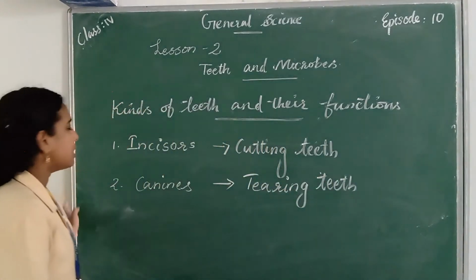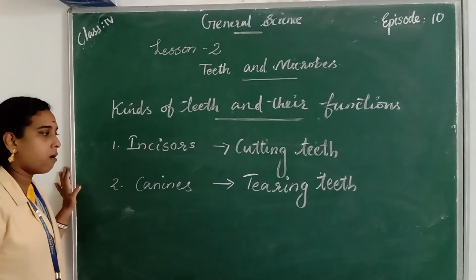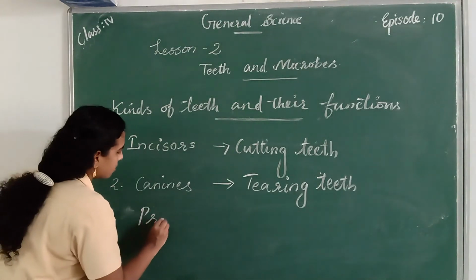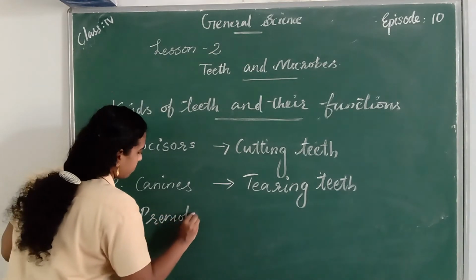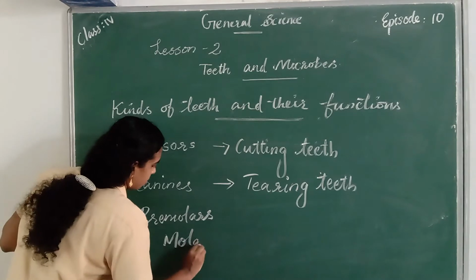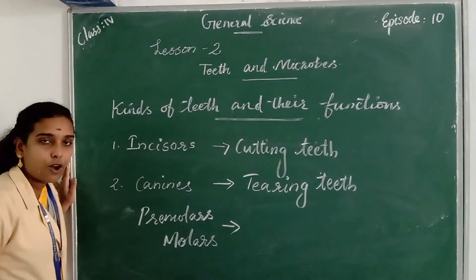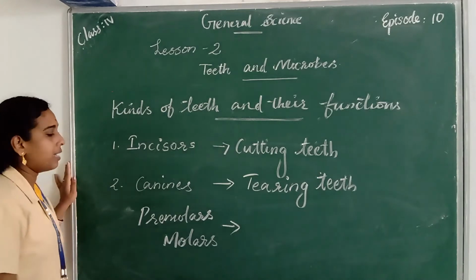And the third one is premolars and the fourth one is molars. Premolars and molars are known as crushing and grinding teeth.